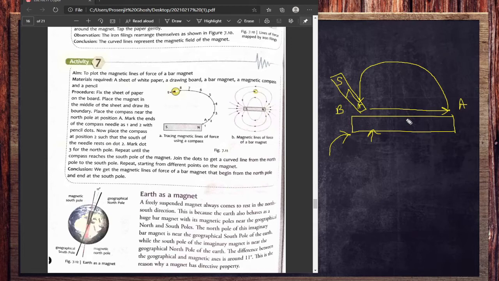Second, artificial magnets have some disadvantages: they lose their magnetic property very easily, and also by hitting, they lose their magnetic properties as well. So these are the advantages and disadvantages of these magnets. There is also another way to magnetize such an iron or nickel bar.